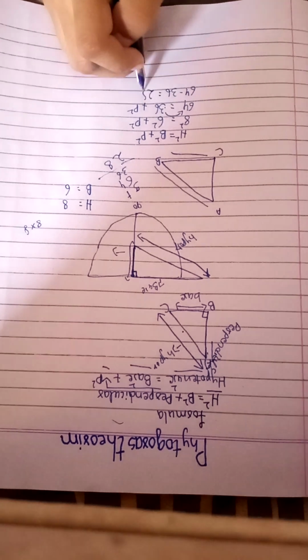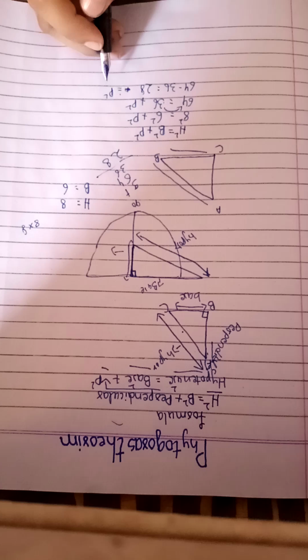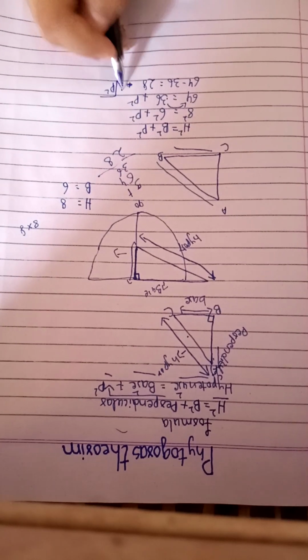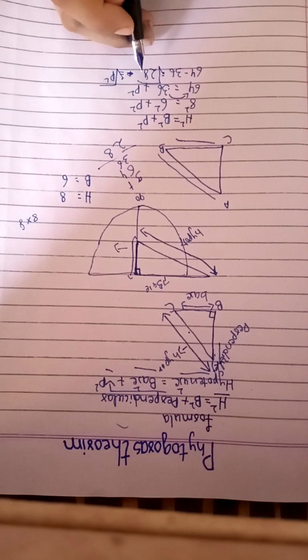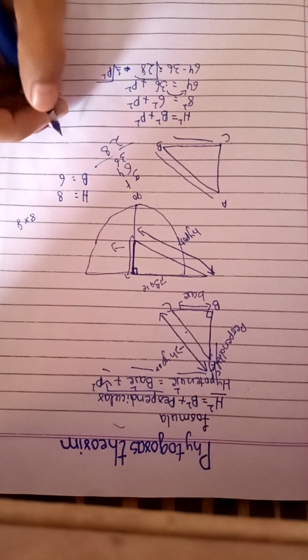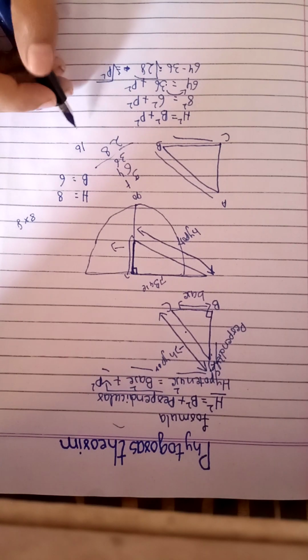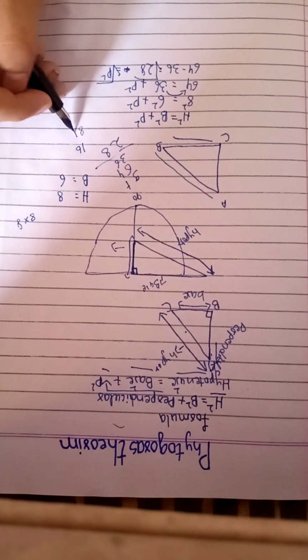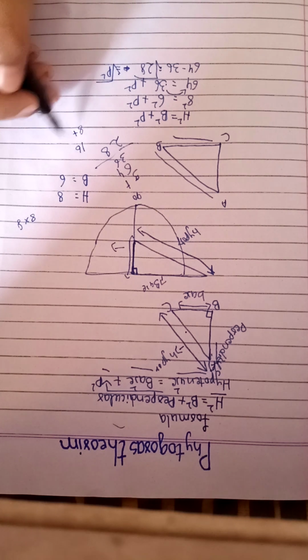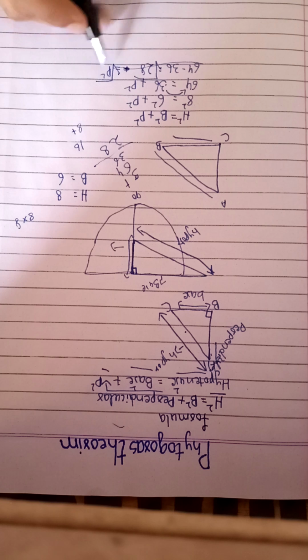So here we get 28 is equal to P square, perpendicular square. Now to get this answer we have to take the square root. So now let's get on with the questions.